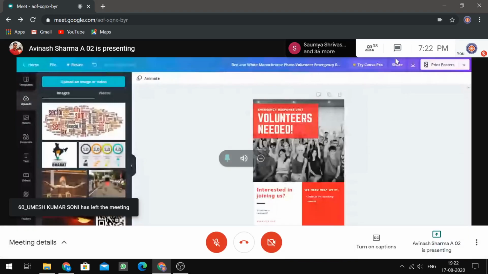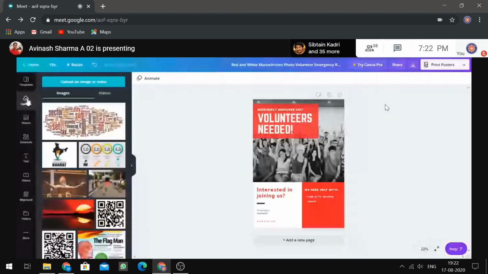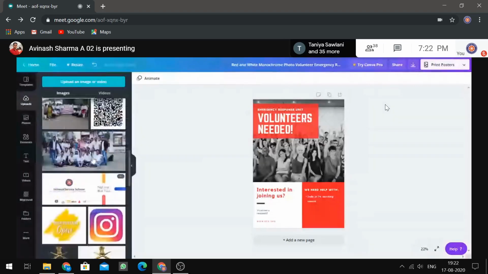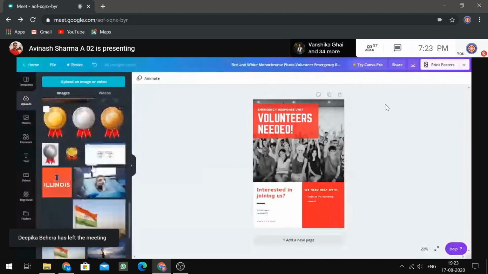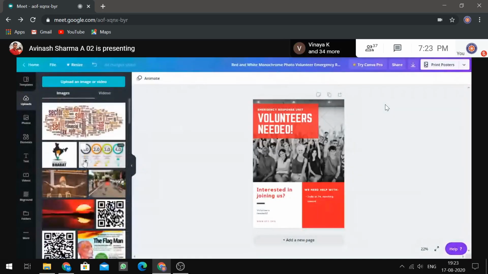On the left hand side, we have this uploads option where the previously uploaded files from the computer are saved. You can see there are a lot of files I have saved over here because I have made a good quantity of posters, so I have already uploaded many files. This is what you get after sign in, so I always say just sign in. If you don't want promotional email, uncheck them or unsubscribe from them.